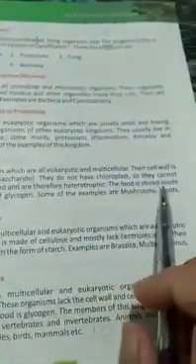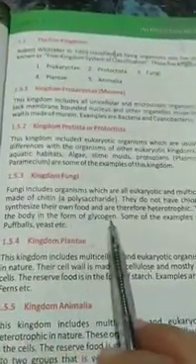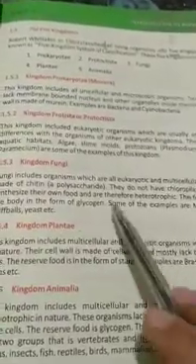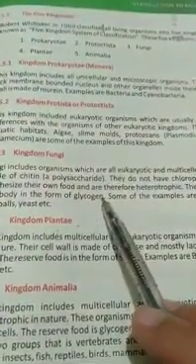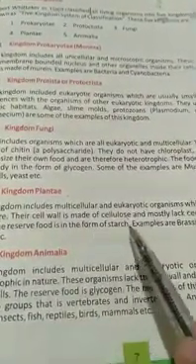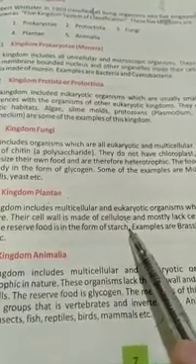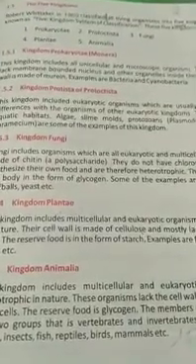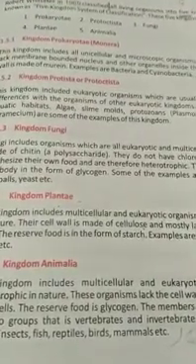Whereas you have learned in kingdom fungi, the reserved food is in the form of glycogen. The members of kingdom fungi are all heterotrophic. So in heterotrophic organisms the reserve food is in the form of glycogen, whereas in autotrophic plants the reserve food is in the form of starch. Examples are brassica, mulberry, pinus, ferns, etc. Or other examples in our daily life, rose, mango, etc.